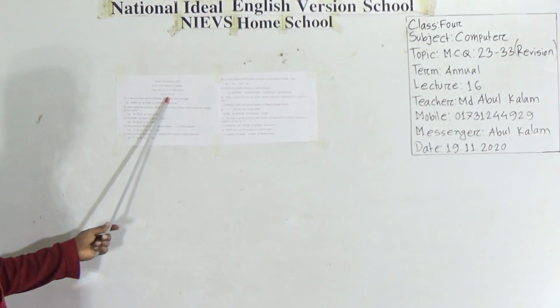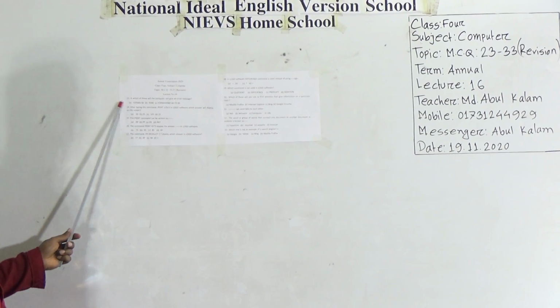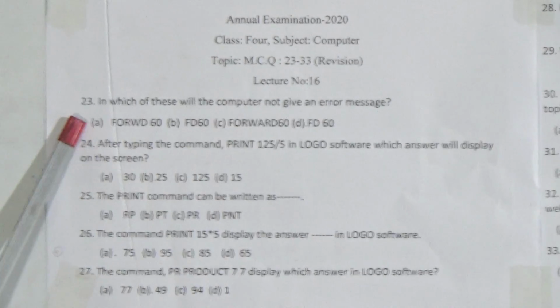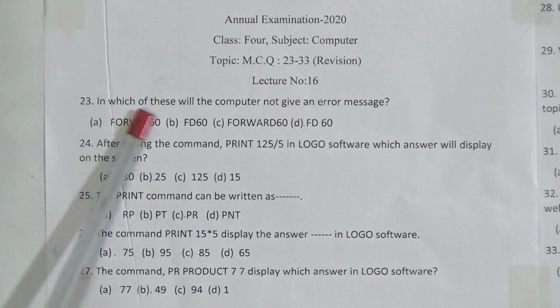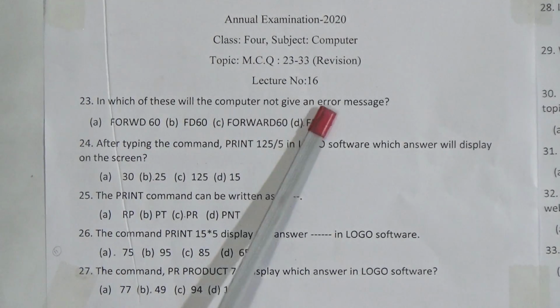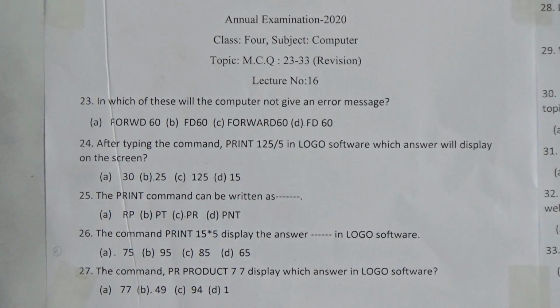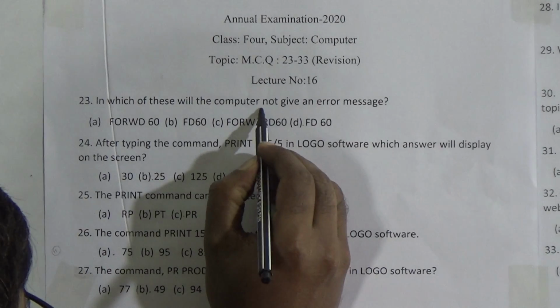Look here, lecture number 16. First one is 23. Today inshallah we shall revise 11 MCQs, 23 at first. In which of these will the computer not give an error message? Mind it, not give an error message.